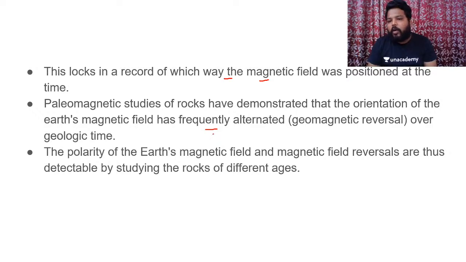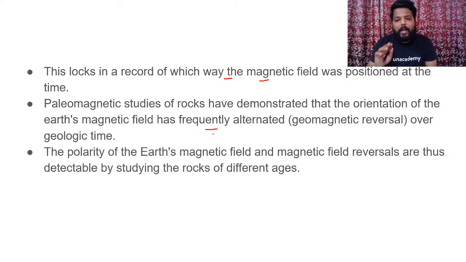So we generally call it geomagnetic reversal, or polar magnetic reversal. Over geological time, we have seen the frequent alteration of the earth's magnetic field, through which we have the development of the seafloor spreading concept and also plate tectonics.